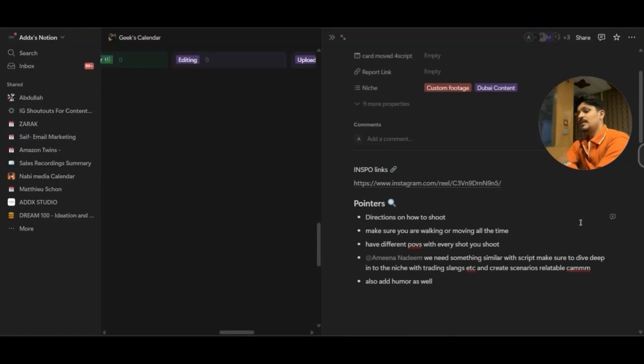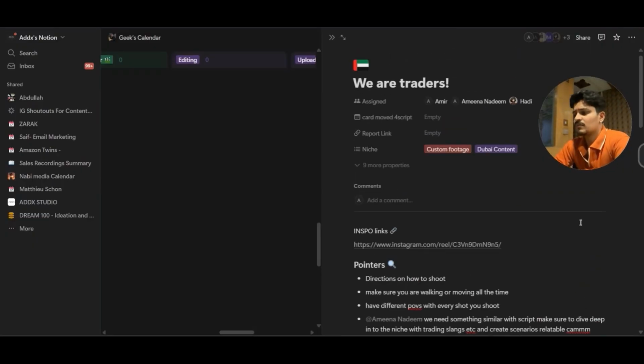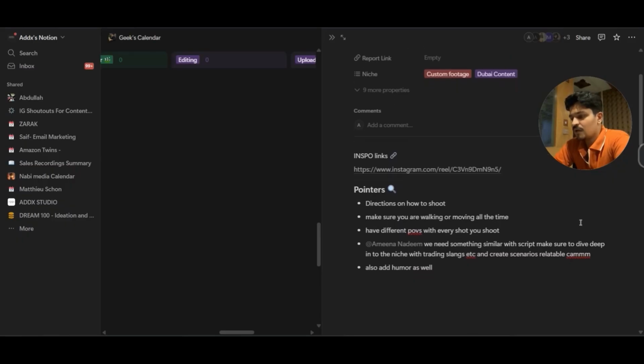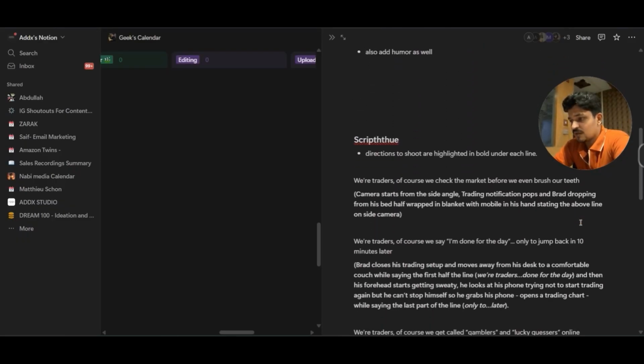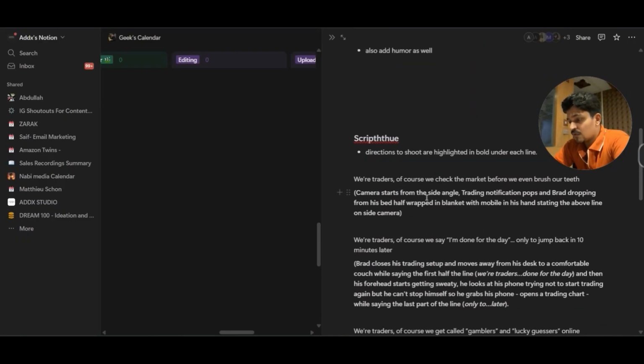Okay, so ChatGPT has given us some pointers, and some raw, rough content. But I feel like we can use 60-70% of it, right? And after some changes, this is what we come up with. The first line is: we are traders, of course we check the market before we even brush our teeth. This is totally replicated from that first line, where they wake up with the notification sound of Shopify. This is the morning routine kind of stuff.